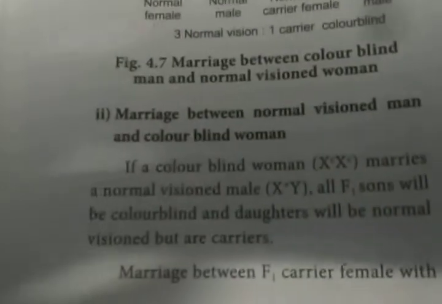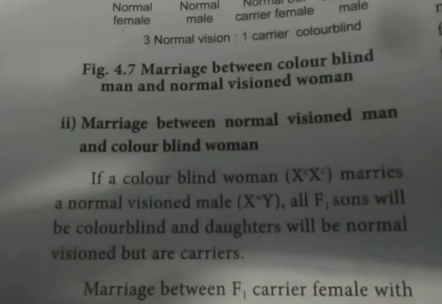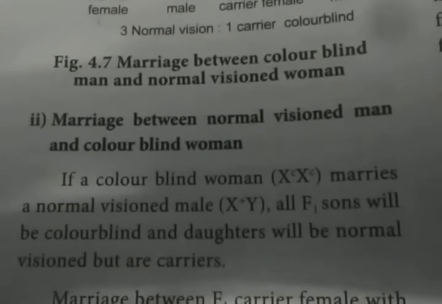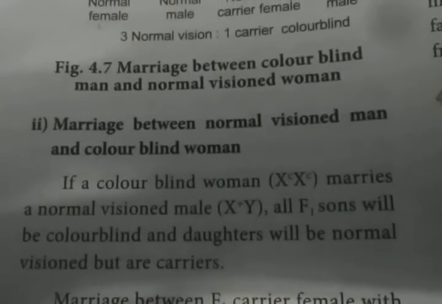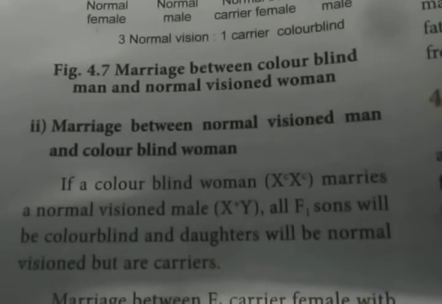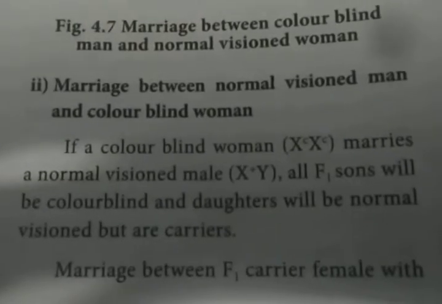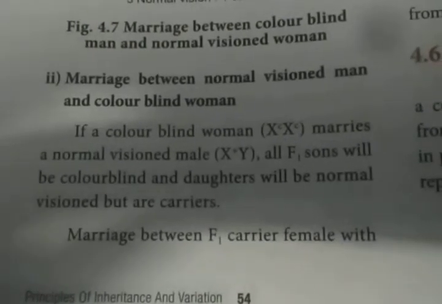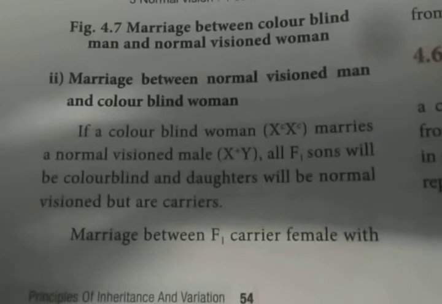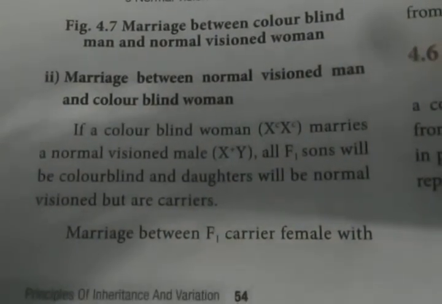Then another example: marriage between a normal vision man and a color blind woman. Just the opposite. There we saw normal vision for the female; here we are going to see about the male. If a color blind woman marries a normal vision male, all F1 sons will be color blind and daughters will be normal vision but carriers.